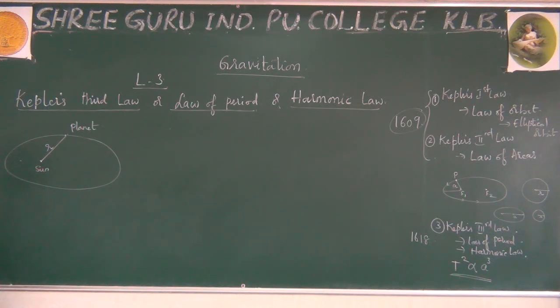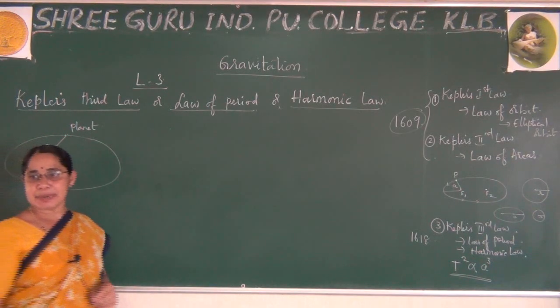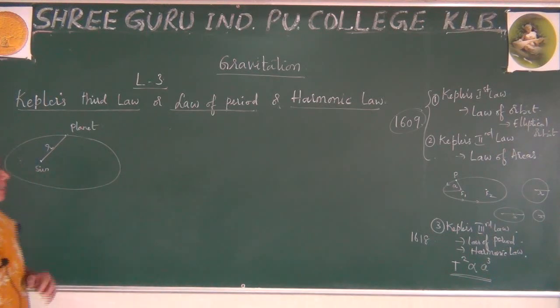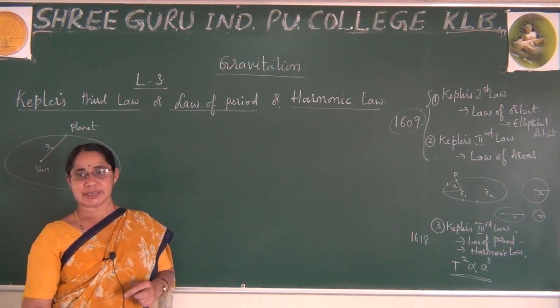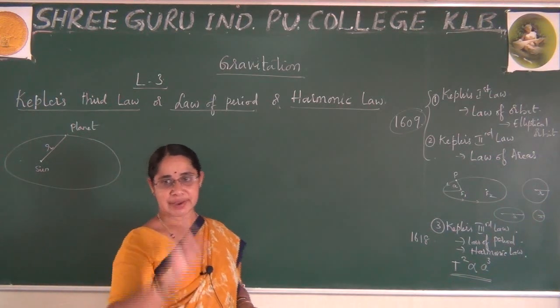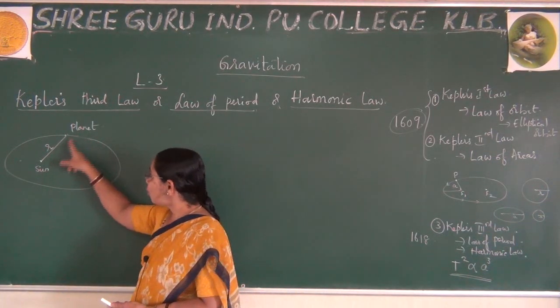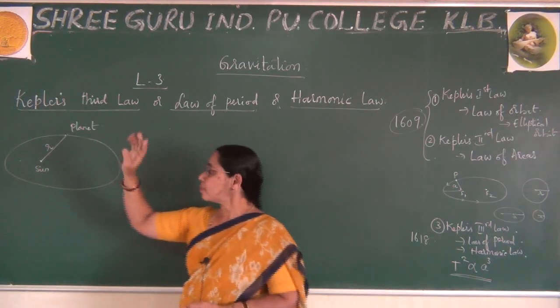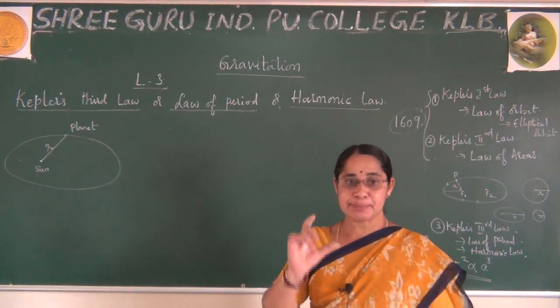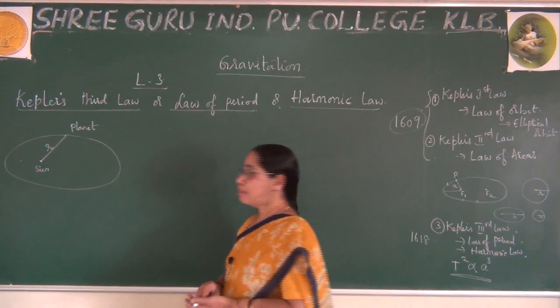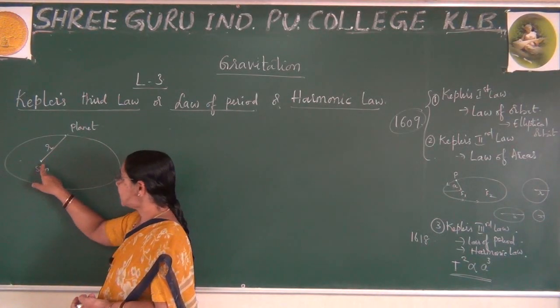Now let me tell you. Here we have the Sun and we have the planet. Remember, our planet is revolving around the Sun in an elliptical orbit, due to which there always exists an attraction between them. This I will explain in the next class regarding Newton's law of gravitation. There arises a force of attraction between the Sun and the planet. Remember, this planet is far away from the Sun.